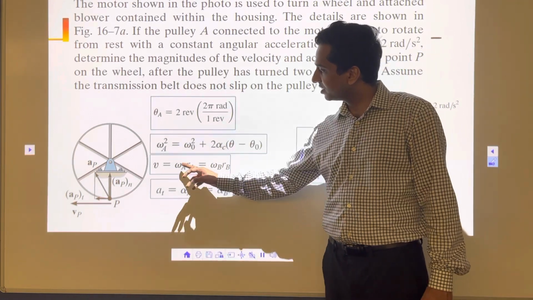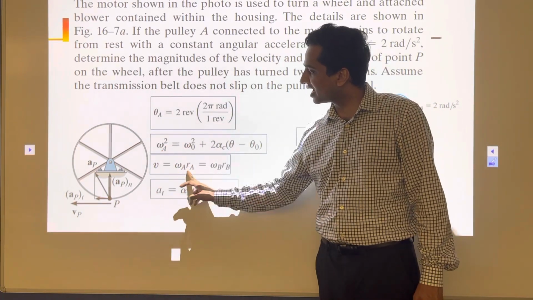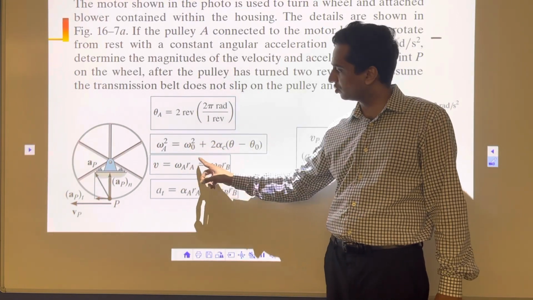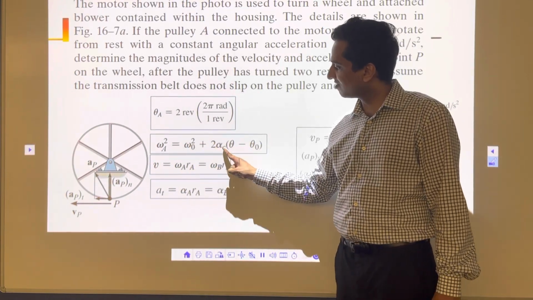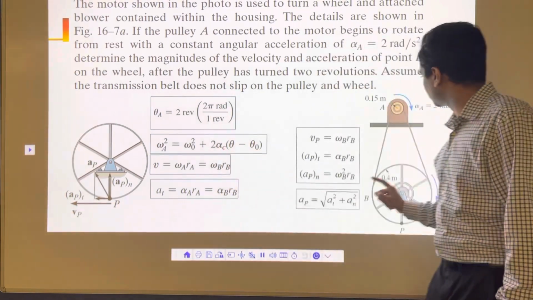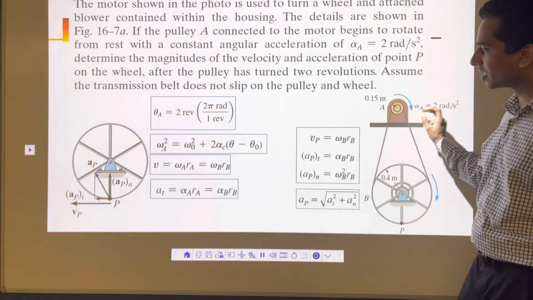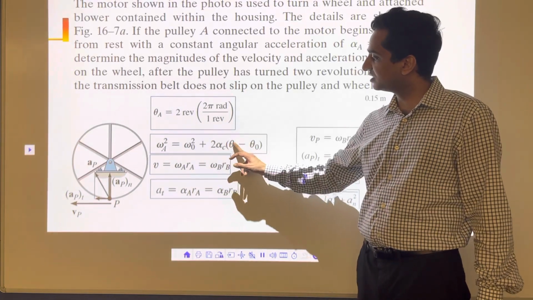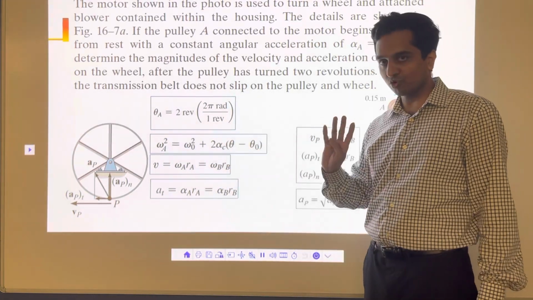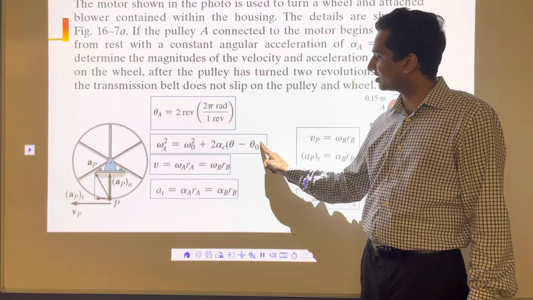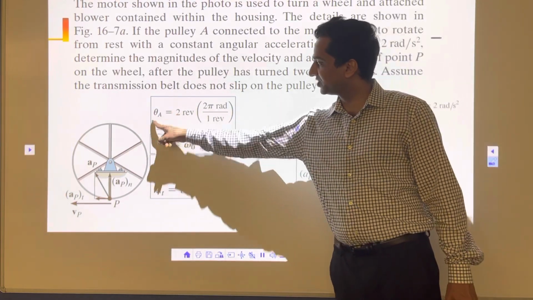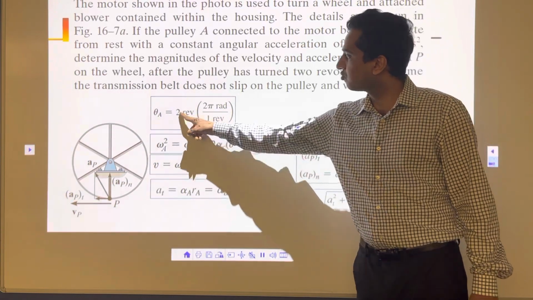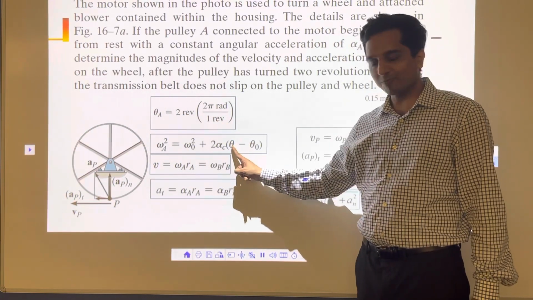And then to calculate this omega A, this is the formula we have to use. Omega squared, initial velocity is 0, plus 2 alpha c, that's your constant angular acceleration, which is given as 2 radian per second squared. And here we have theta minus theta 0, that's the final distance traveled. Final distance traveled is 2 revolutions, 4 pi minus 0. So first we calculate theta A, which is the final distance traveled, which is nothing but 4 pi. I'm going to put that 4 pi here.